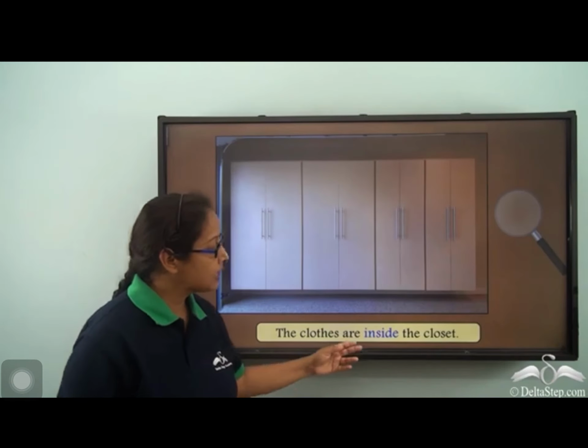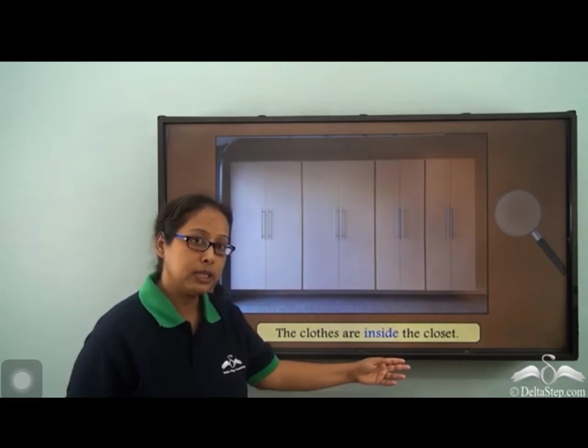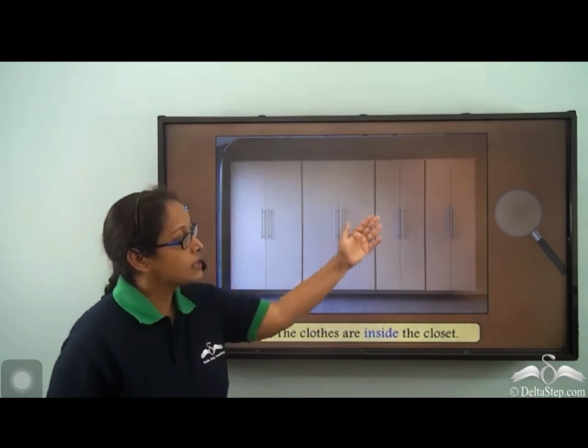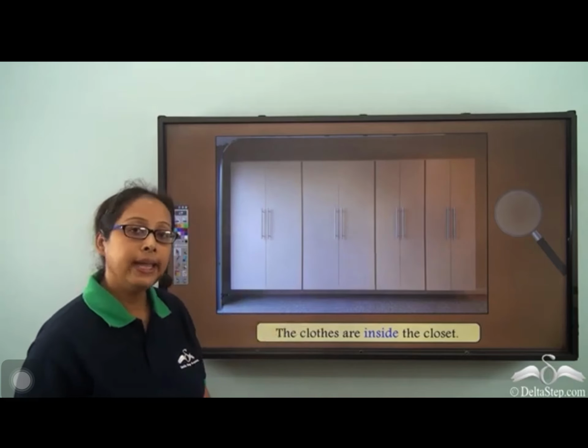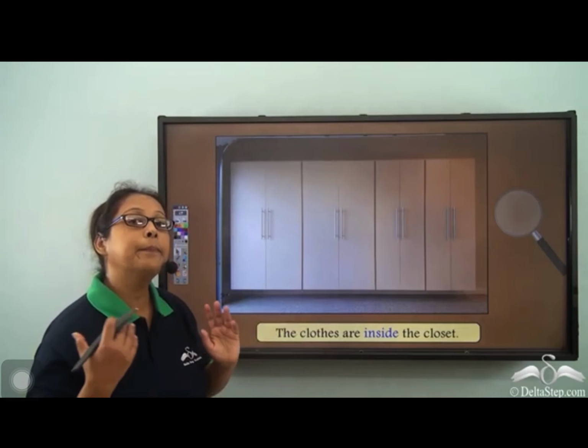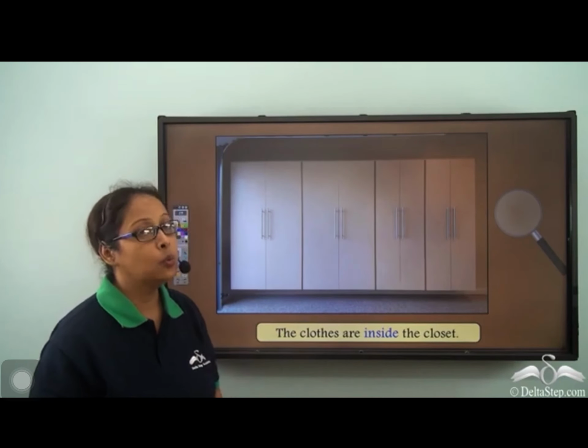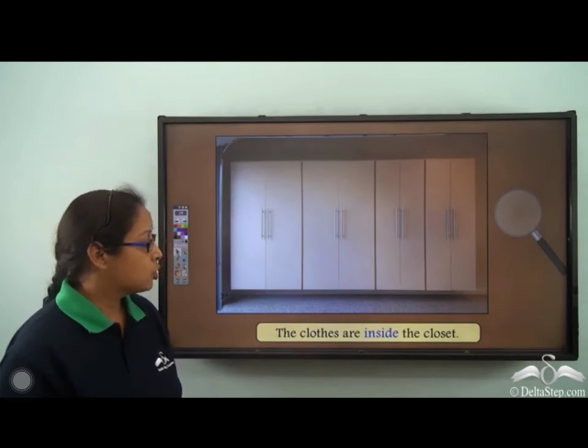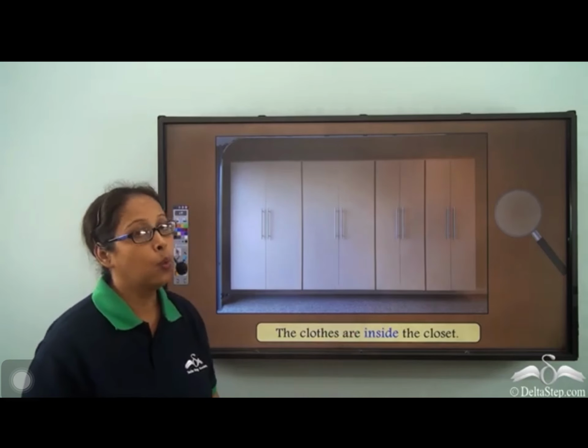The clothes are inside the closet. So we can see this closet and the clothes are completely enclosed within the closet. So when we say inside, what do we mean?